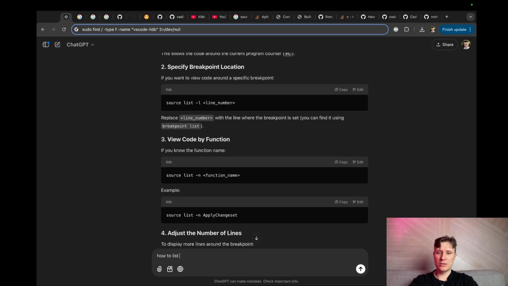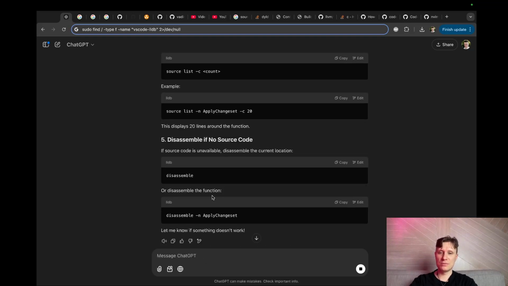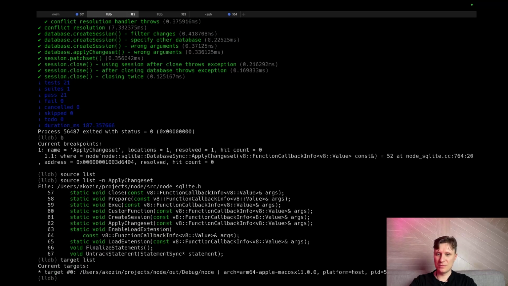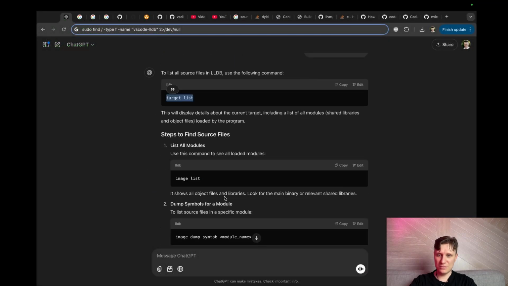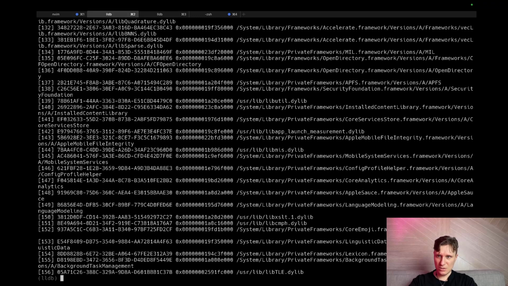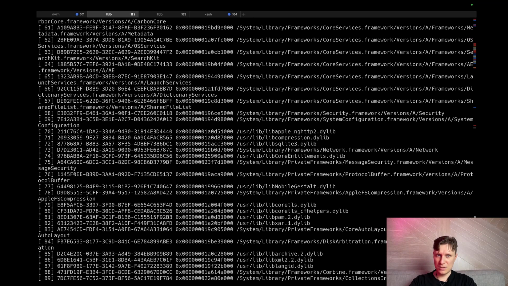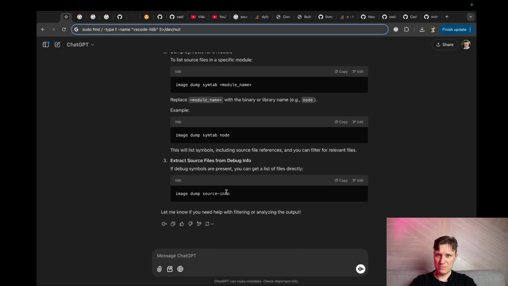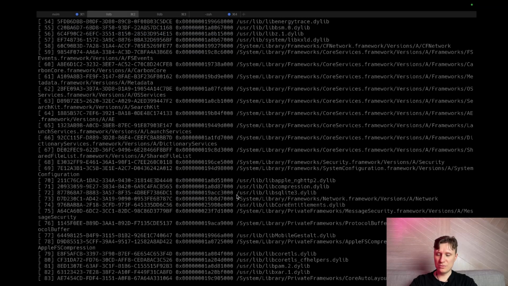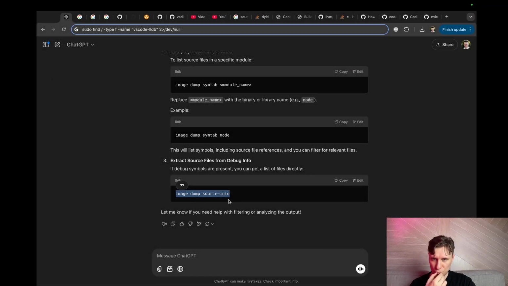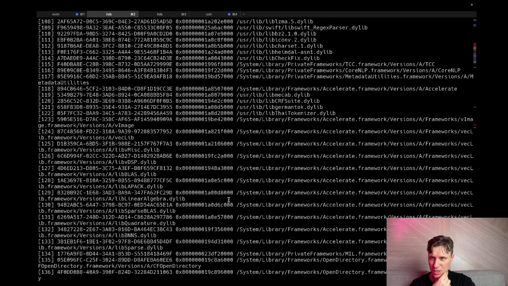How to list all source files. Target list doesn't work for me. No, this is not it. Image list. What's this? Subbinaries. Image dump source info. Target module dump source info. Invalid command. Doesn't help me.